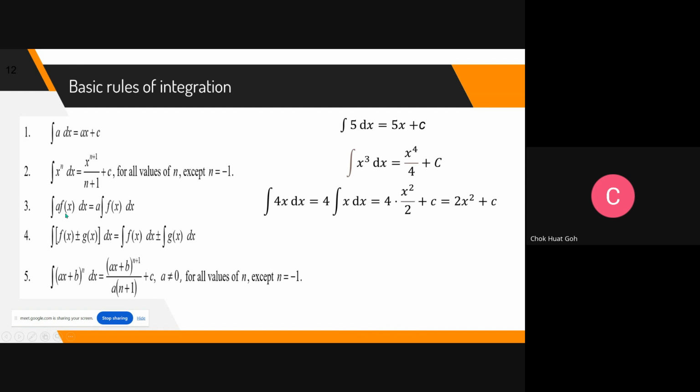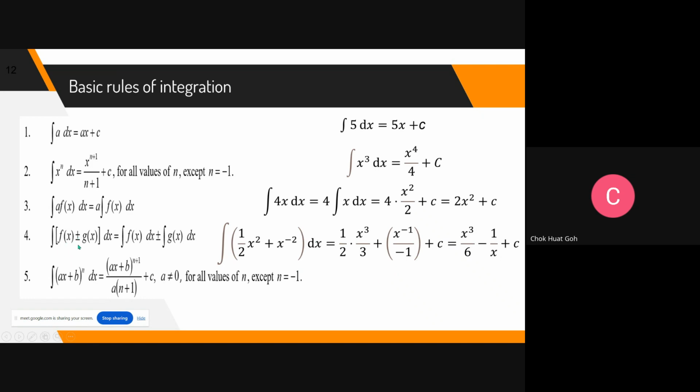So rule number 3, if you have a number times a function f(x), for example 4 times x, you can take out 4. What it means is you integrate only those functions involving x. So that's why 4 you just maintain. Integrate x power of 1 becomes x power of 2 over 2, rule number 2. And then simplify, you get 2x squared plus c. So this is just a recap only. I think most of you have learned this, if I'm not wrong. This is in basic calculus 1.